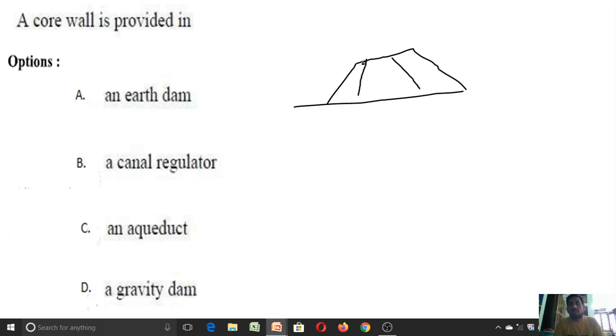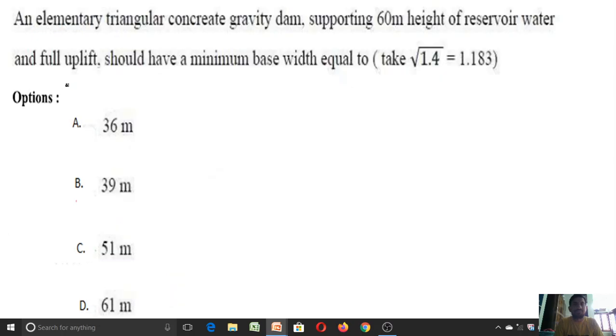What is the reason for providing it? Earthen material generally allows water to pass through it, so I can say it is a pervious material. So in order to prevent the seepage of water from the upstream side to the downstream side of a dam, we will arrange a wall called a core wall in earthen dams. Right. So option A is the correct answer for this question.